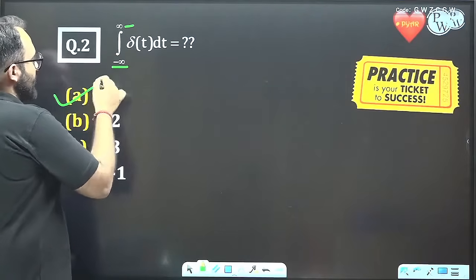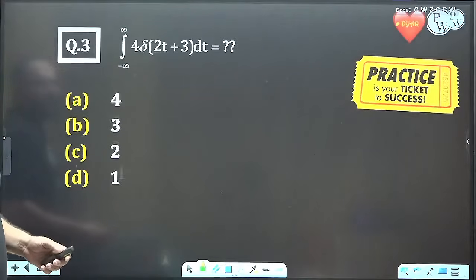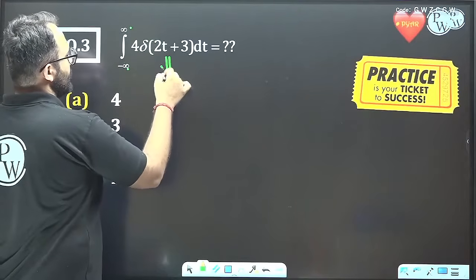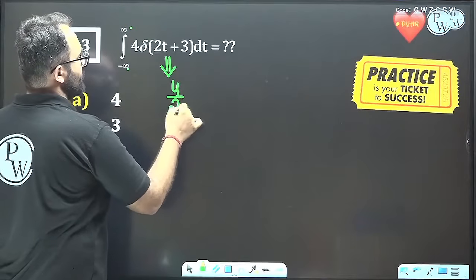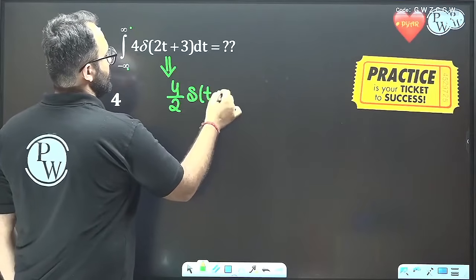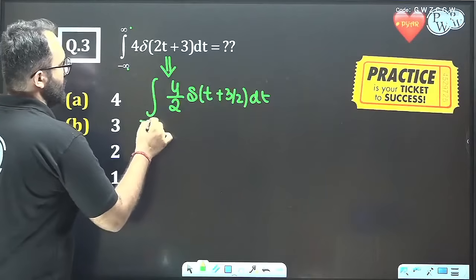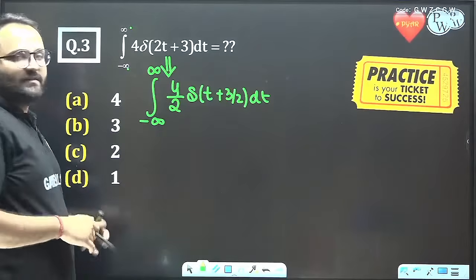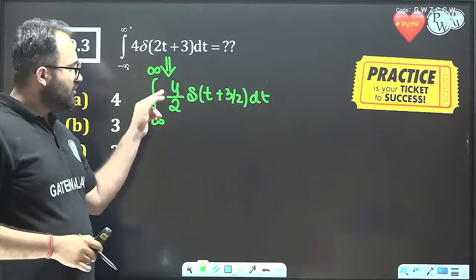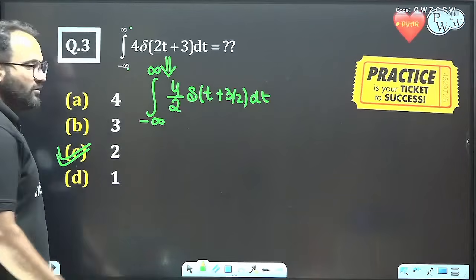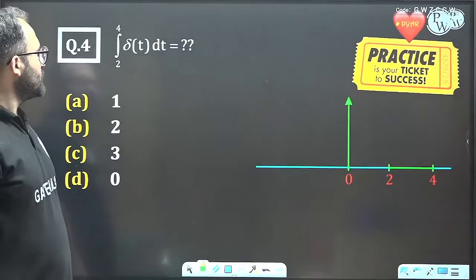We know that it is the area of the delta function, that is 1. Next, minus infinity to infinity, 4 times of this. First of all, we will modify it: 4 upon 2, delta t plus 3 by 2, dt. Now we can see that this delta function is within the limit, so the integration result will be equal to 2.